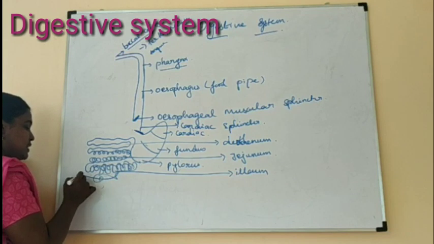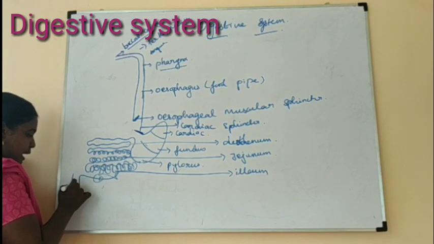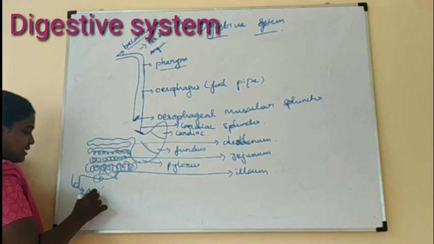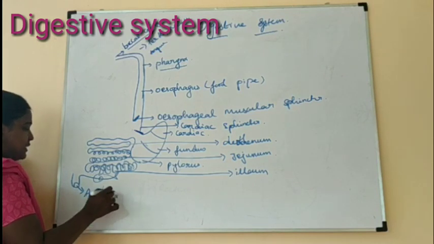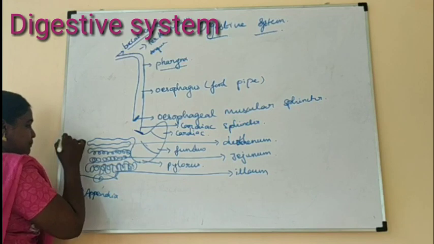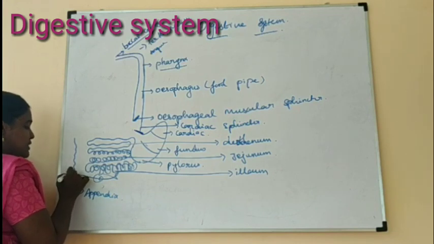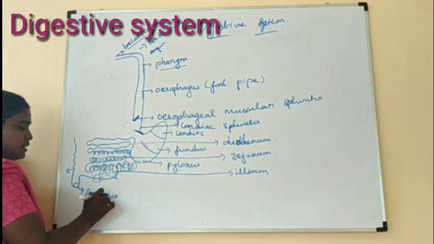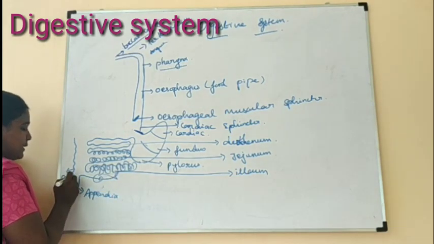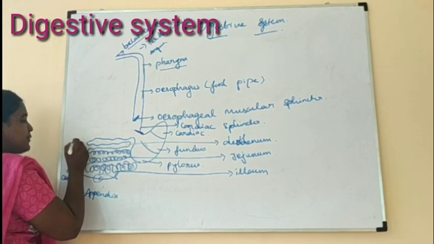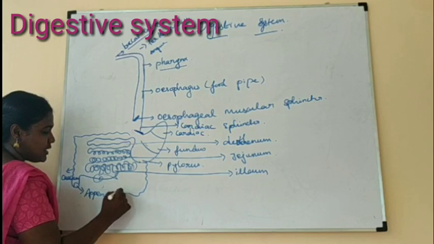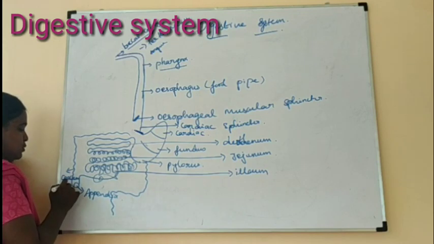And next is the appendix. Appendix is followed by the cecum. So after the small intestine, the large intestine is attached to the organ called the appendix. The appendix is followed by the cecum, and next is the large intestine. The first part of the large intestine is the cecum.